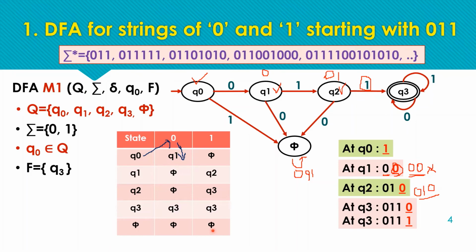We have to construct the diagram according to every possibility, meaning any input string of any length should get a response. If the input of any length is according to the constraint, the machine should show acceptance. Otherwise, the string should end up in a non-final state or the dead state.